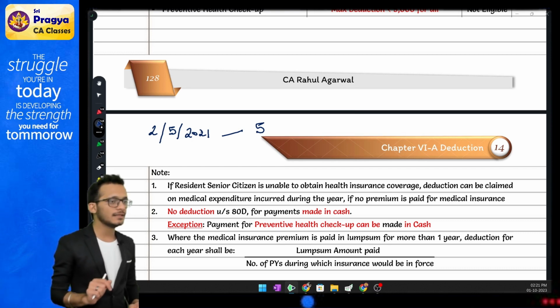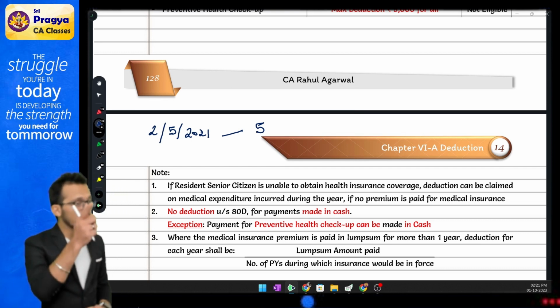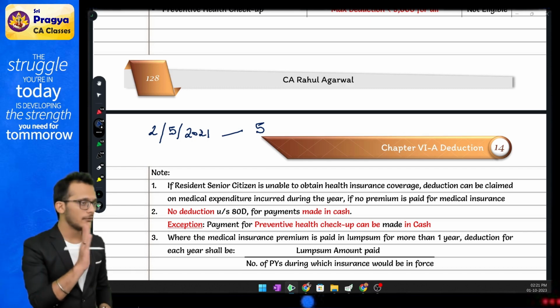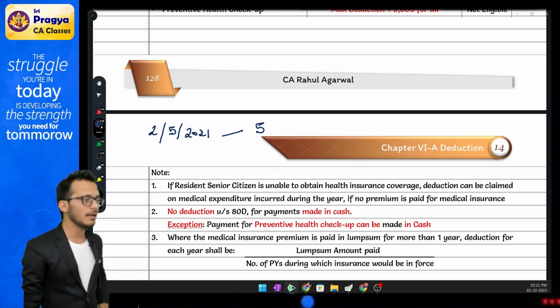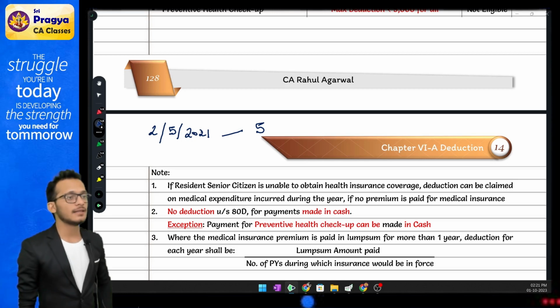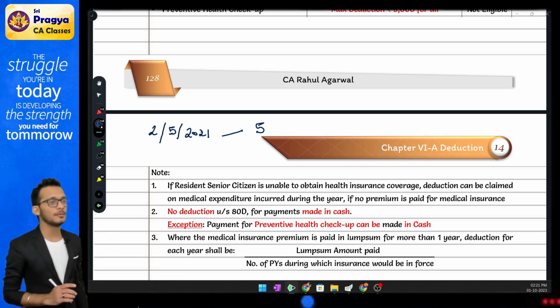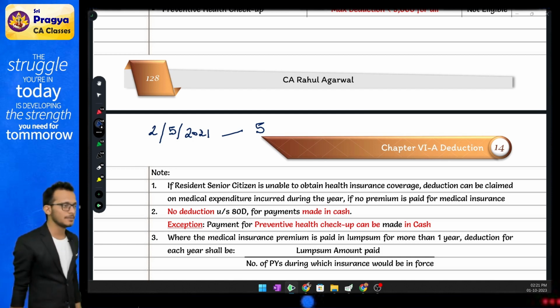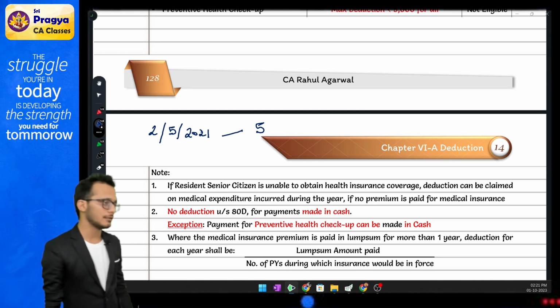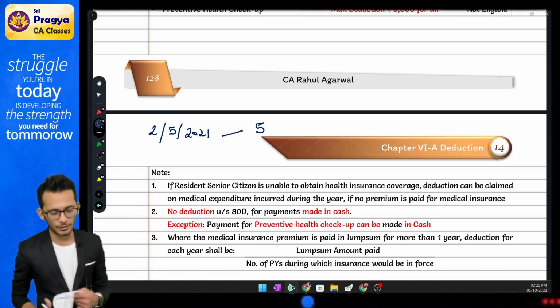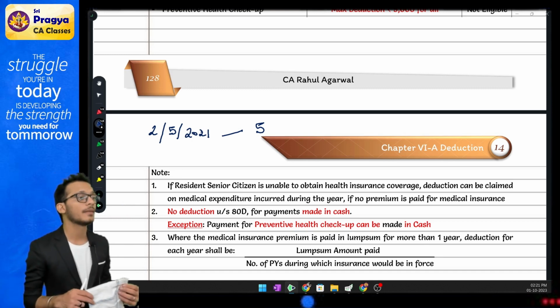It will be amortized over 6 years. It will not be amortized over 5 years. Please keep that in mind. While the policy is applicable for 5 years, it is spreading over 6 financial years. Therefore, you will be eligible for 6 previous years, which means you have to divide it over 6 years. This is one exception given to you. You have to be extremely careful about this one. Yes, keep that in mind.